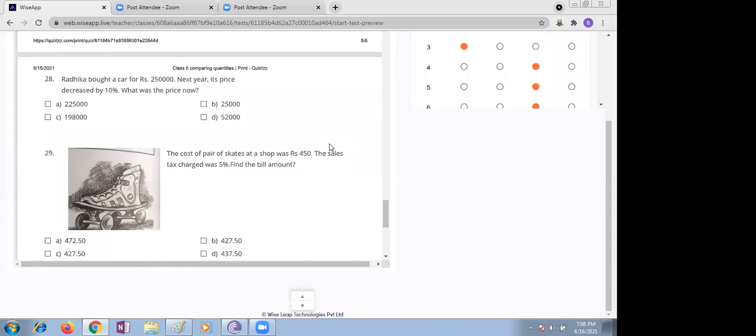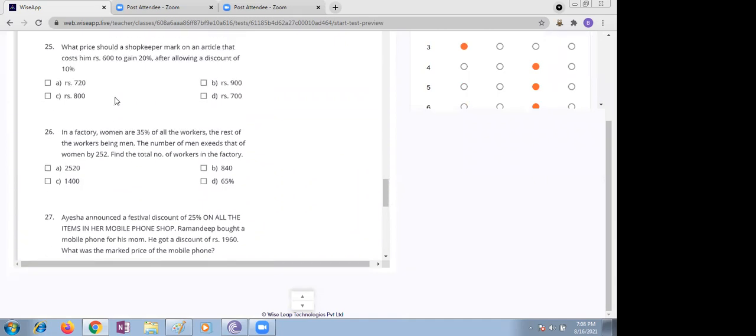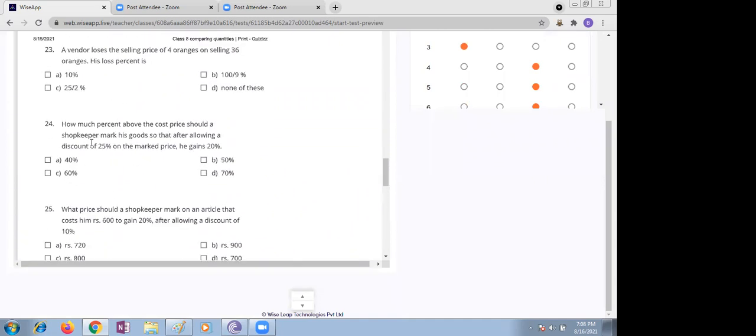Next class we will discuss simple interest and compound interest, and sales tax also. But you have to focus on questions like the 24th and 25th questions. We didn't discuss this type of questions actually. We will go further with that. Don't worry, children. We'll discuss the other part in the next class: simple interest, compound interest and sales tax.